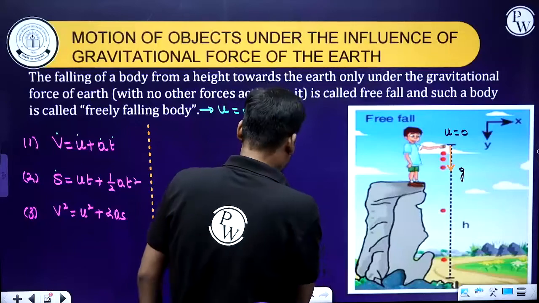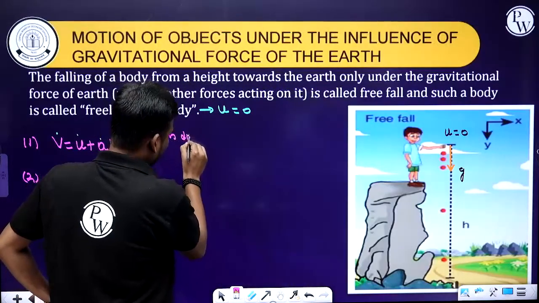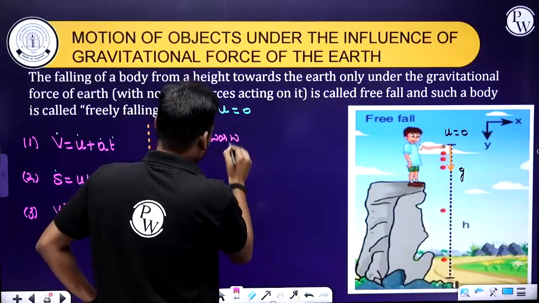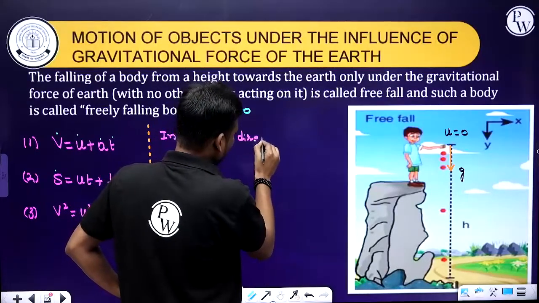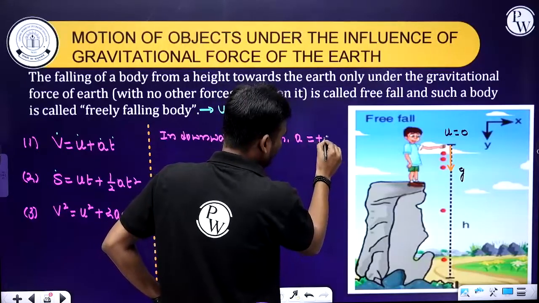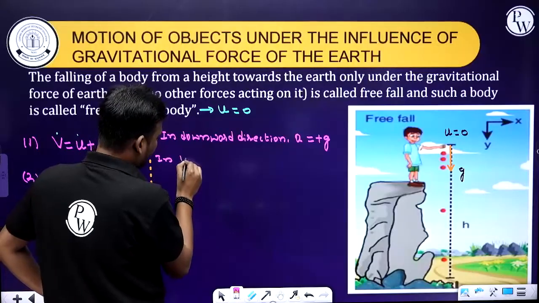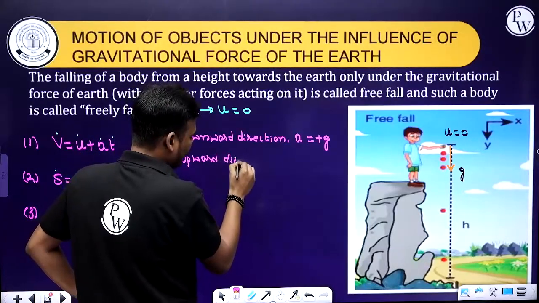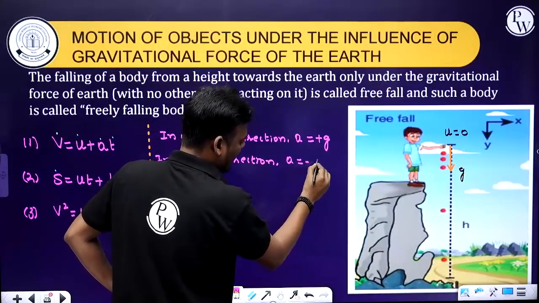So here a very important point: in a downward direction, a becomes positive g, and in upward direction, a becomes minus g.